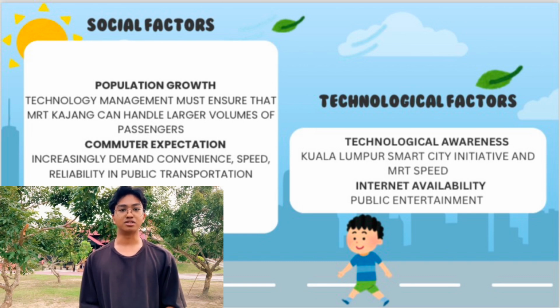In the MRT system, IoT sensors can be installed in trains and stations to monitor things like passenger flow, temperature, or even energy usage. This data helps operators manage the system better. For example, if a station is overcrowded, the sensor can alert staff to open more gates or direct passengers to less crowded areas.